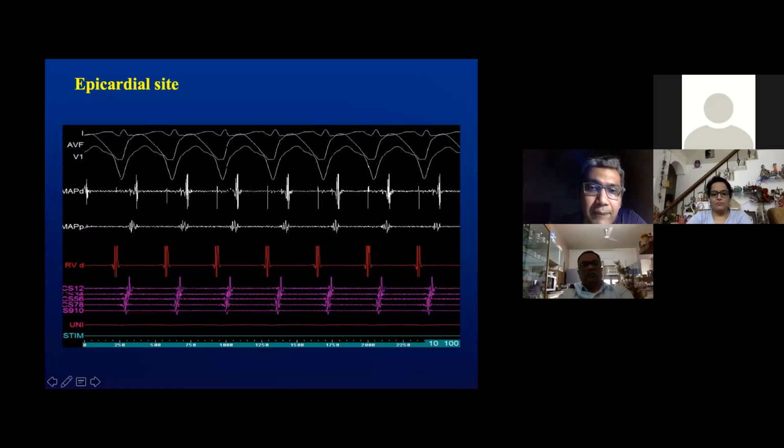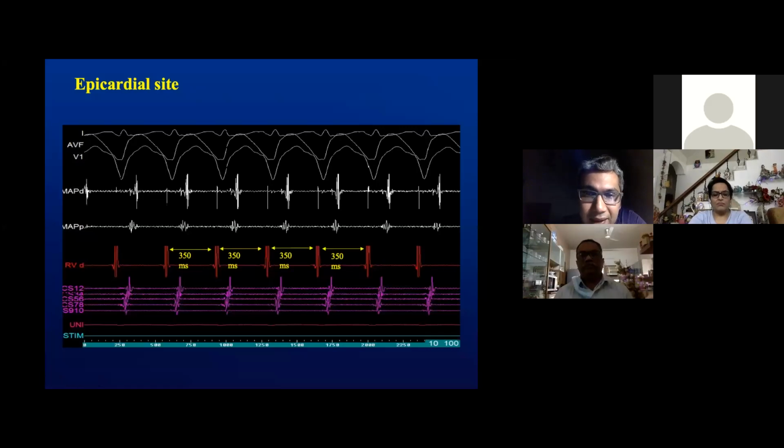As you can see, from the onset of the QRS, again we see a mid-diastolic signal. The onset of QRS to the mid-diastolic signal was nearly similar. In the epicardium, it was around 70 milliseconds, whereas endocardially, we had it around 76 milliseconds. Looking at the fragmentation on the proximal electrode and a possible double potential signal, if you look closely enough, a probable far field with a near field, which is here, we decided to attempt entrainment from this site too.